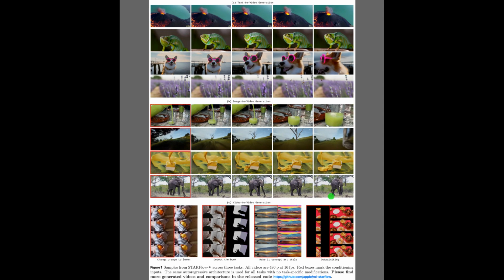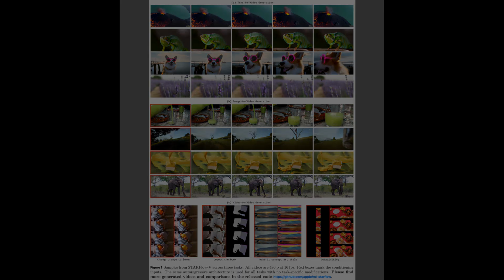Alright, after hearing about the code release, Figure 1 shows what the model actually produces across different tasks. The top rows illustrate text-to-video generation, where a single prompt leads to smooth, high-resolution clips like erupting volcanoes or moving animals. The middle block presents image-to-video generation, and the red boxes highlight the initial conditioning frames. The bottom block demonstrates video-to-video editing, where instructions like style change or outpainting reshape the original clips while preserving motion.